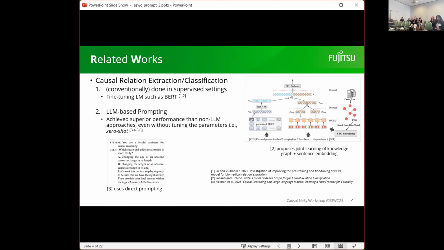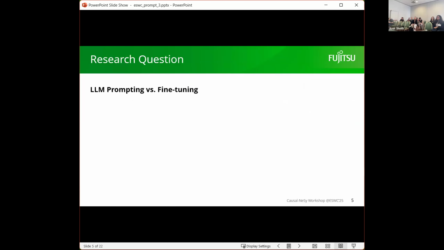But let's see. The research question in this presentation is, we have those two methods, right? Prompting or fine-tuning. We want to explore which method is actually better, at least for the specific task of causal relation extraction or classification.